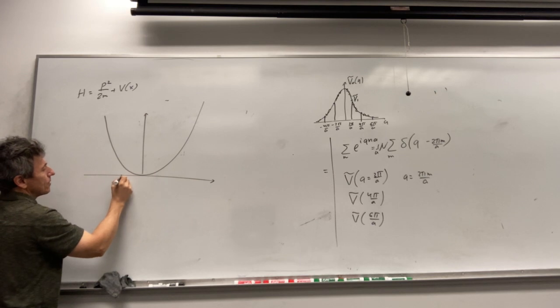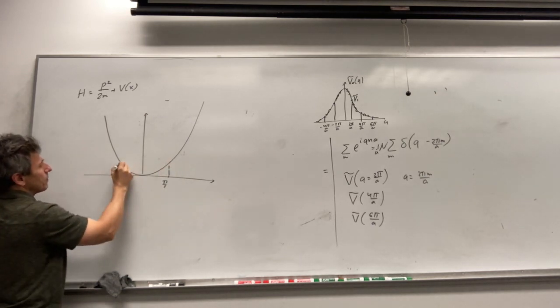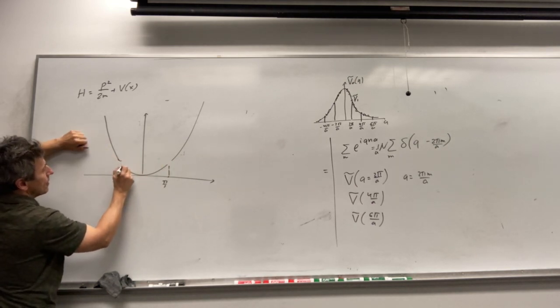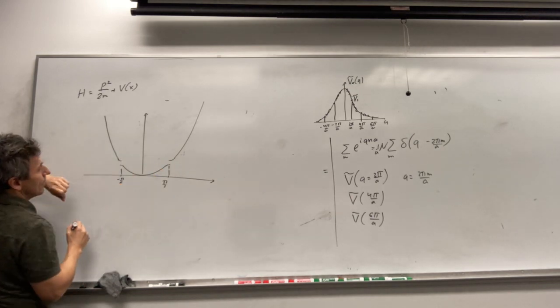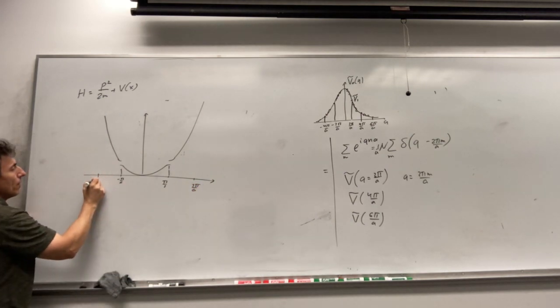So we have minus pi over a, pi over a. So we have strong coupling between these two states to introduce the following dispersion. So it will go like that and go in this direction. Then we have another two points, this will be 2 pi over a, and this will be minus 2 pi over a.